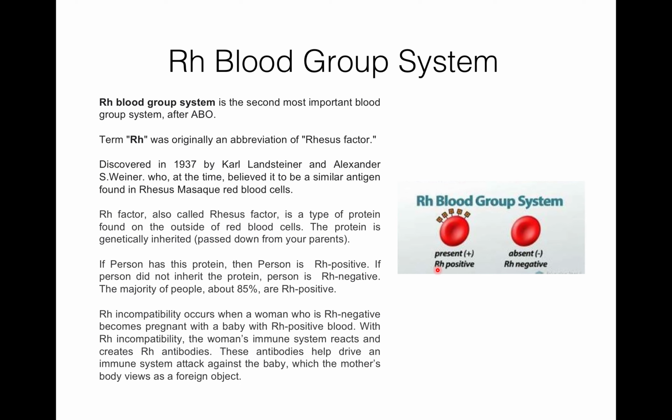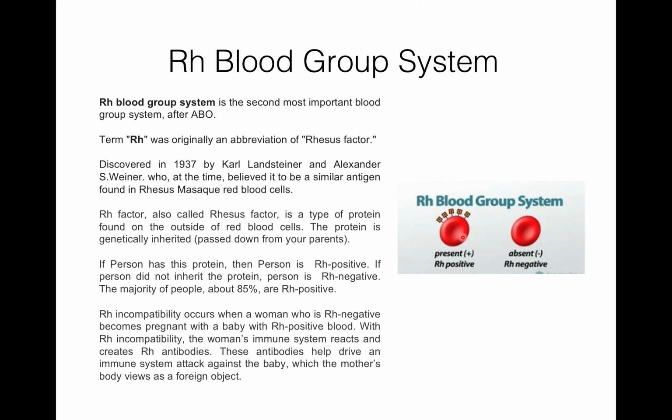Rh factor is also known as rhesus factor. Actually, it is a type of protein which is found on the outside of RBC. And this protein is genetically inherited, that is, passed down from your parents. So if a person has this protein, that is the Rh factor, then the person is Rh positive.